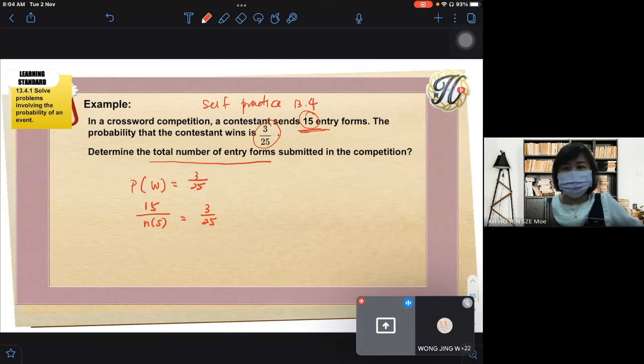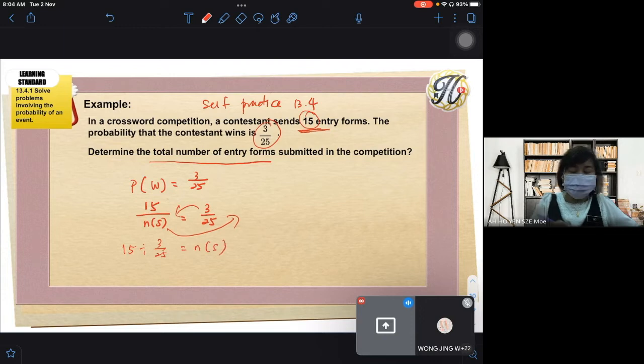Jing Wen has given the answer. How about the rest? Agree or not with the answer? I already worked it out for you. Okay, this is the working already. We only need to change this. Move it to the right, so either you cross multiply, or you bring this one there, so this one brings here. 15 divided by 3 over 25 is equal to NS.